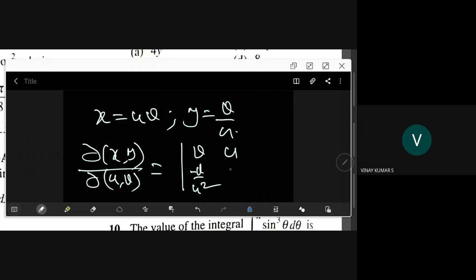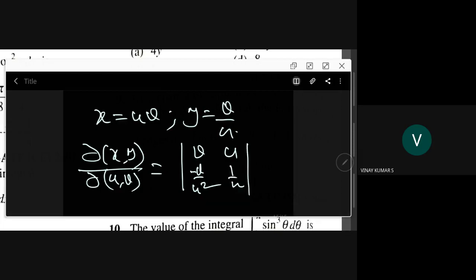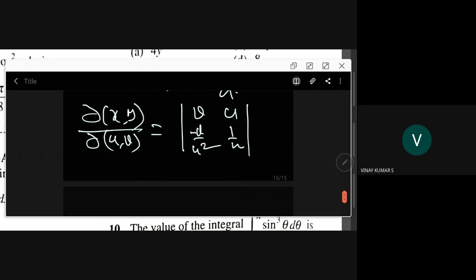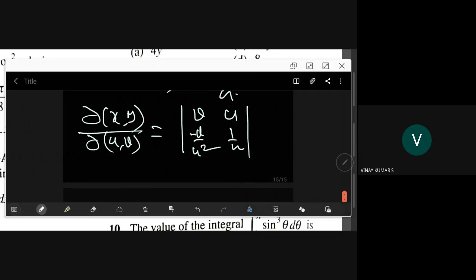Okay, what is this determinant? Just wait for a while. V by u plus v by u. Good. So that is coming as 2 into v by u. The determinant is coming as 2 into v by u.